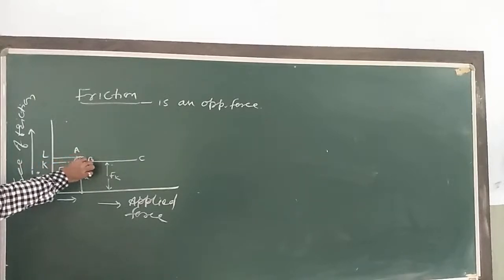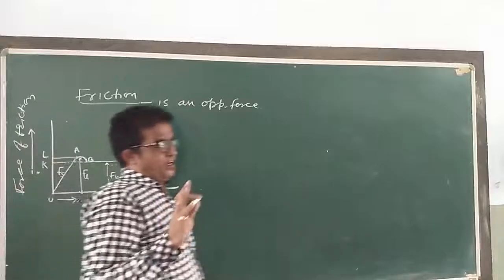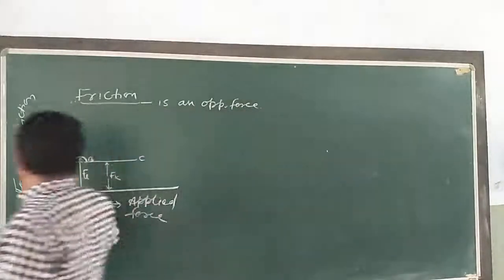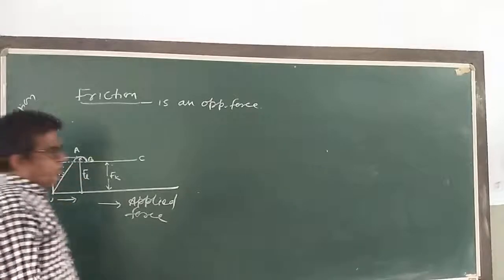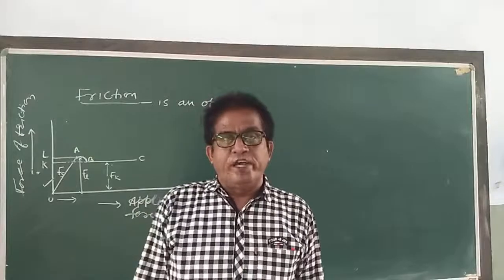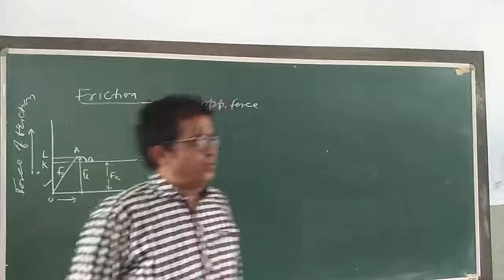The part BC of the curve represents the kinetic friction. Now, the kinetic friction is always slightly less than the limiting friction. Look, kinetic friction is always slightly less than the limiting friction.